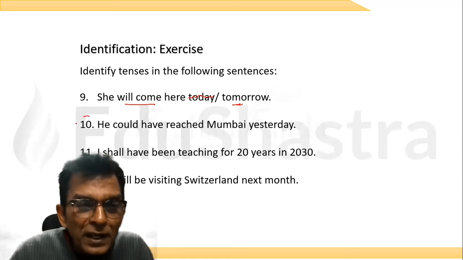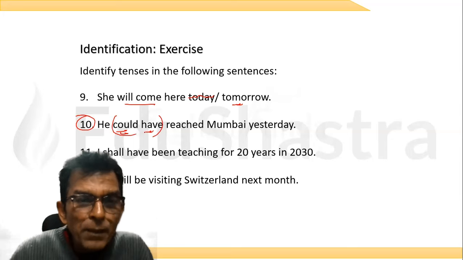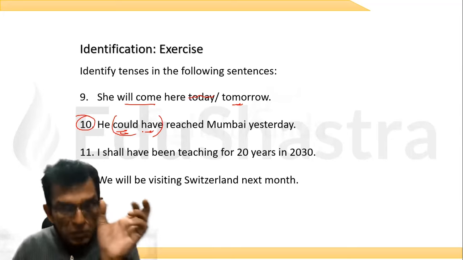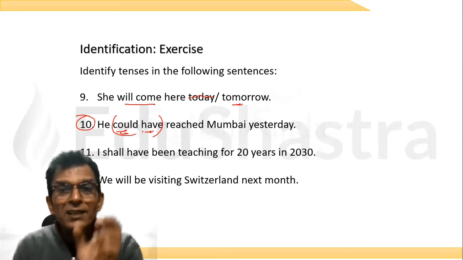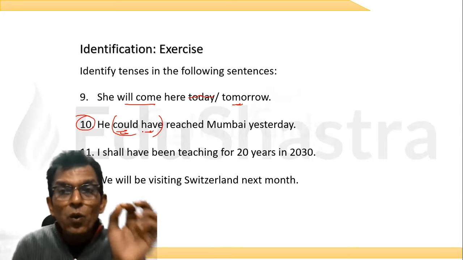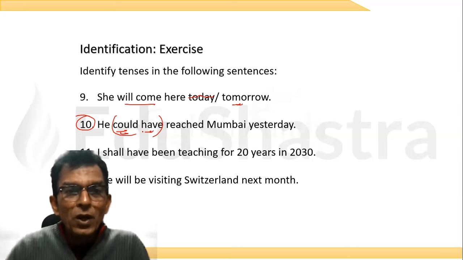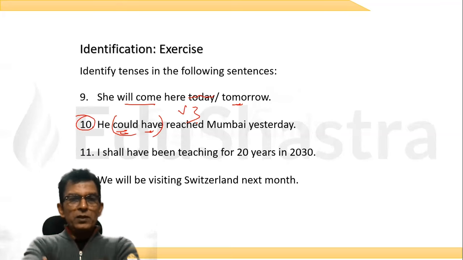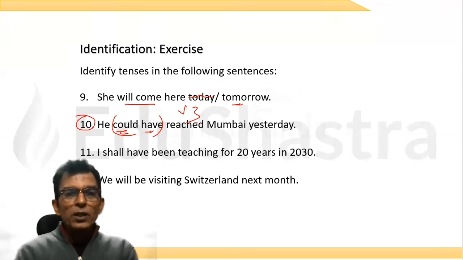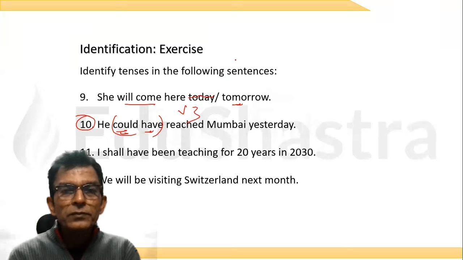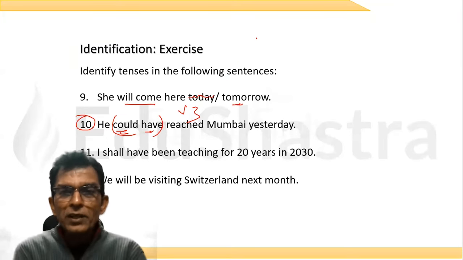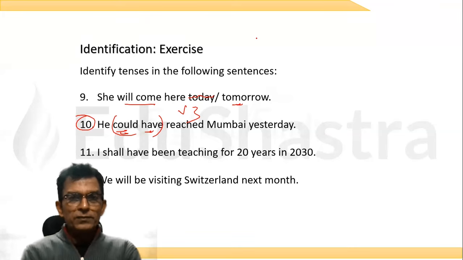Now identify the tense of this. This is a past modal and this is V1. The past modal can show all the three tenses. Now read the sentence, understand the sentence, and then tell me what is the tense here, because this is V3. She could have reached Mumbai yesterday. What is the tense, do you think?